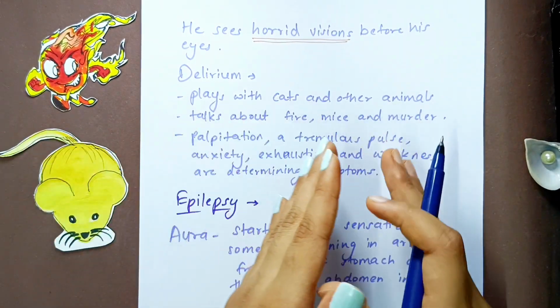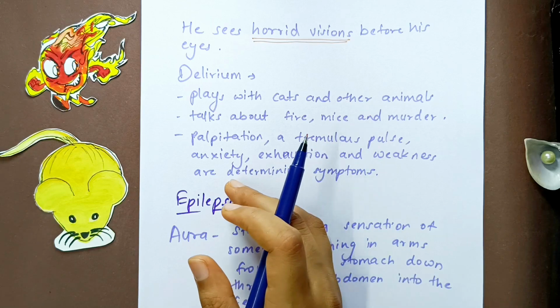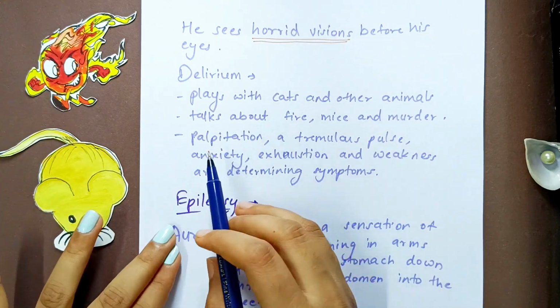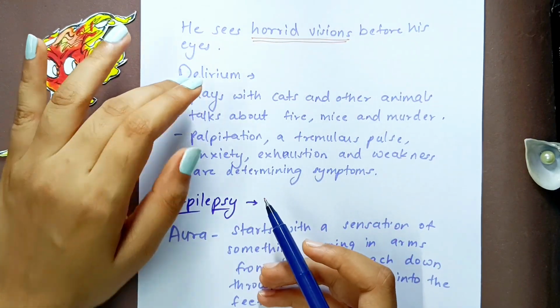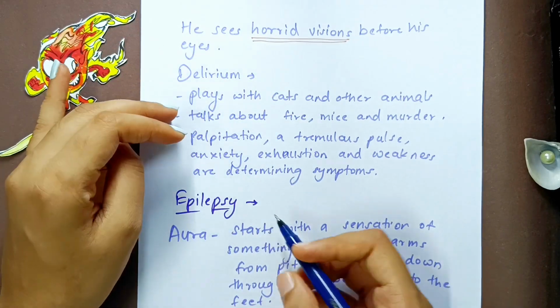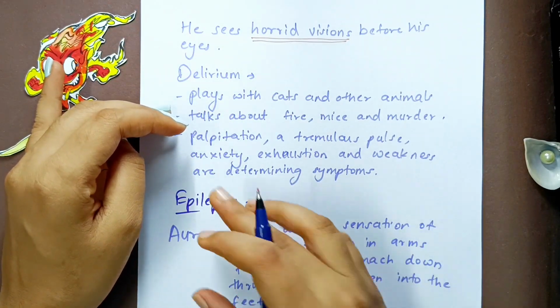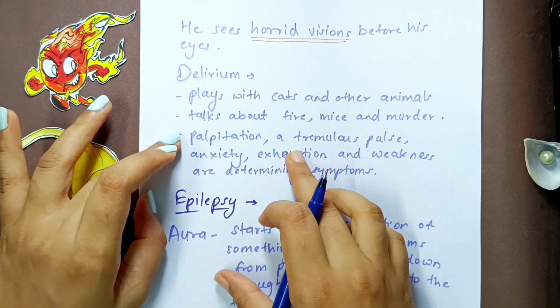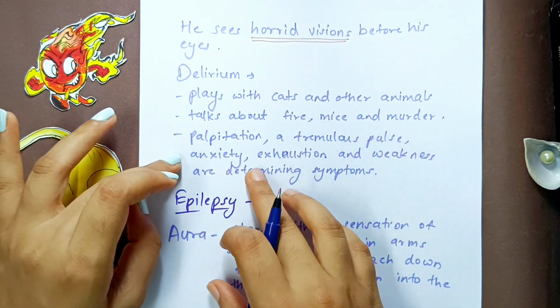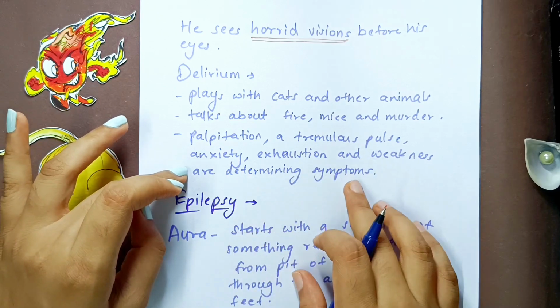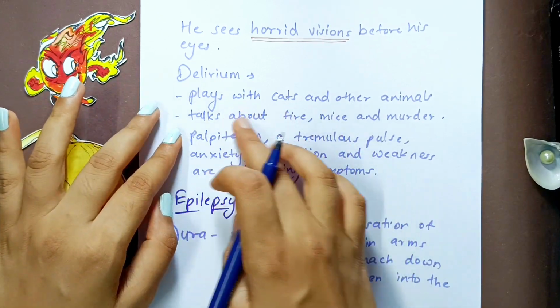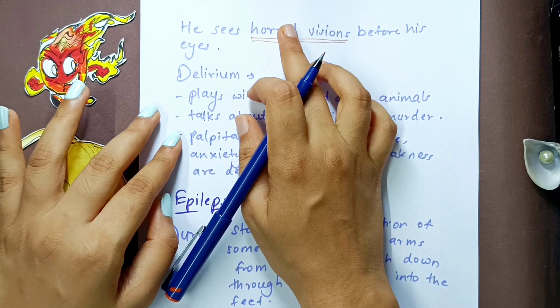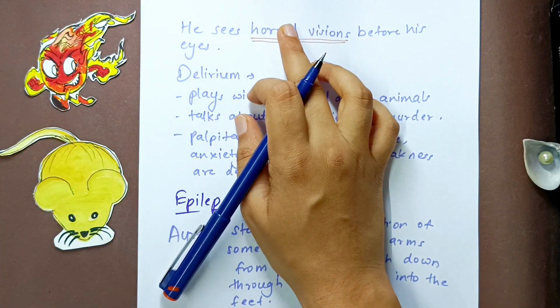So these things will scare Calcarea Carb. She is afraid of these things, and that will be seen in the delirium. She will talk about all these things because that is her fear coming up. Then there is palpitation, meaning that the heartbeat is increased and that you can feel it. A tremulous pulse will be there. Anxiety, exhaustion, and weakness are determining symptoms. So basically, this is an important symptom in this. Horrid visions will be seen. So that was about the typhoid fever of Calcarea.